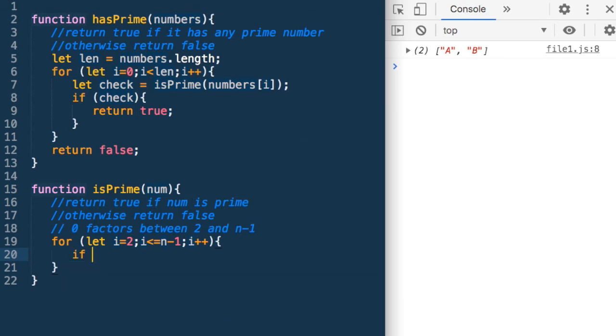I can say if num, this should not have been n, this should have been num. If num percentage i is equal to 0, which means i divides num. Now if i divides num, it means we have found a factor. I can just say return false. It's not a prime number because I found a factor. So because I have found a factor, it is not a prime number, so I will return false. And at the end of the loop, if I have not returned false, which means I did not find a factor, I can do a return true.